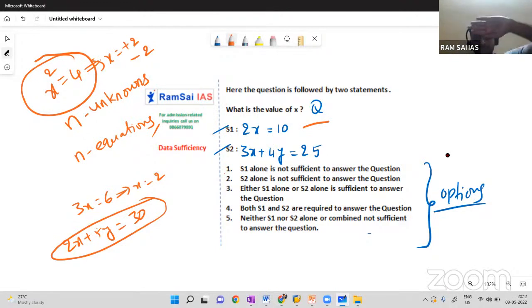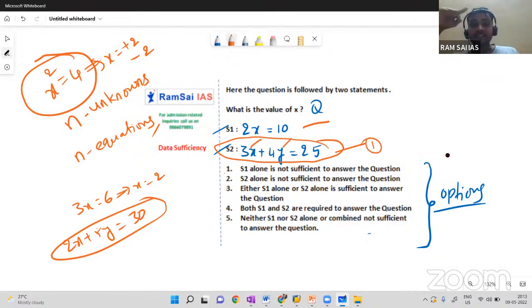Now, close statement 1 and try to solve the question by using statement 2 alone. See, when you close statement 1, 2x equal to 10, we have only second statement, 3x plus 4y equal to 25. Here, how many unknowns we have? Two unknowns. X, we don't know. Y, we don't know. But how many equations we have? Only one equation, no? Guys, again, don't mix statement 1 and statement 2. I am taking only statement 2 here alone.